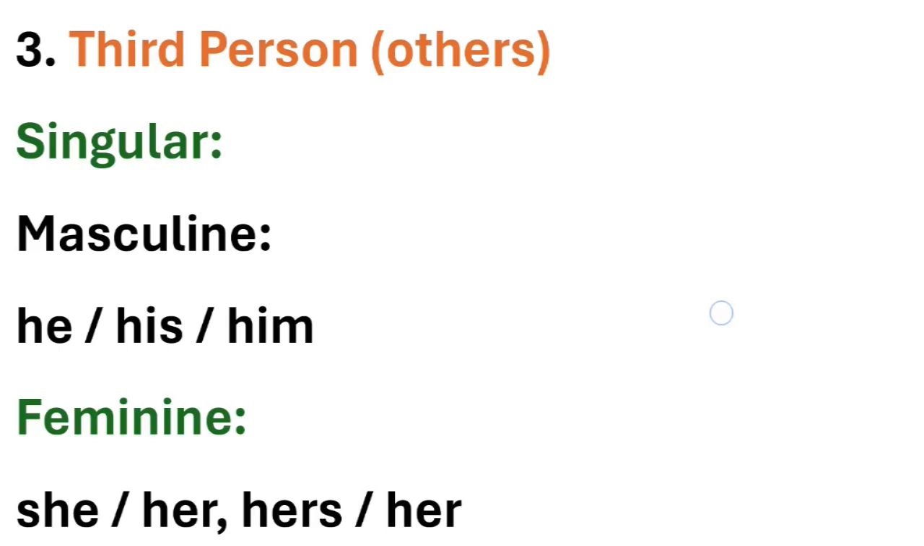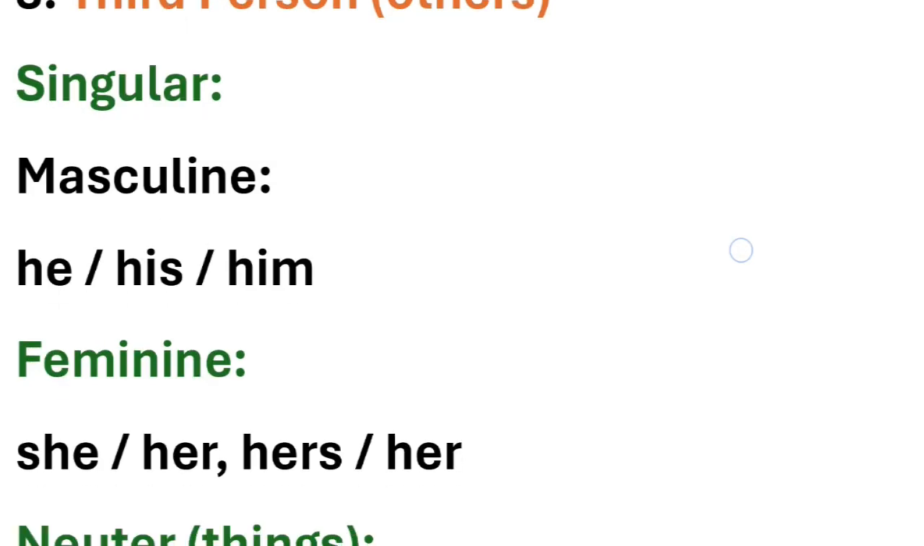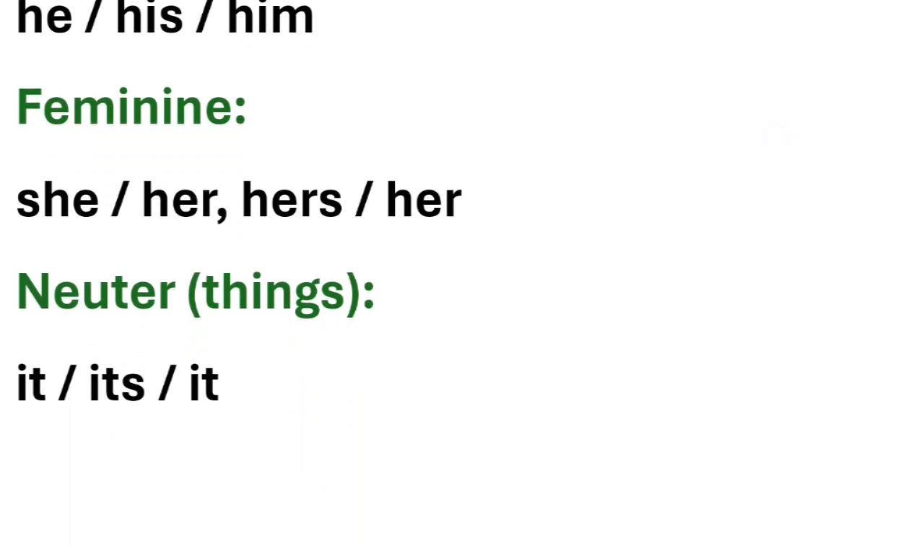In the singular noun, for the masculine gender, it can be he, his, or him. For example, in the case of Mohit, if we're talking about him, we can refer to him as he. He is going to the market. Mohit is going to the market.